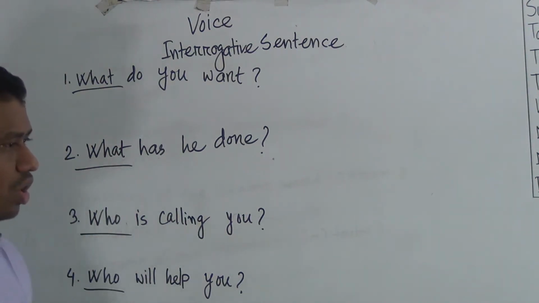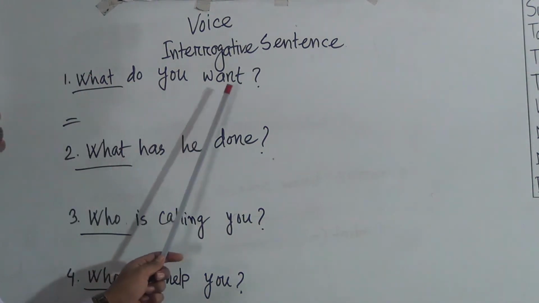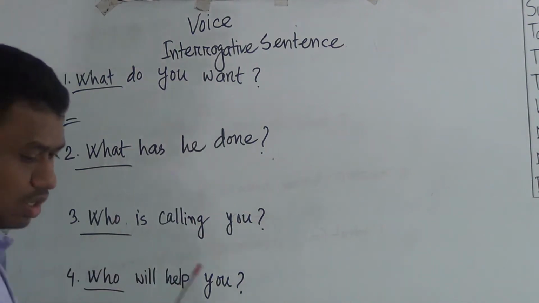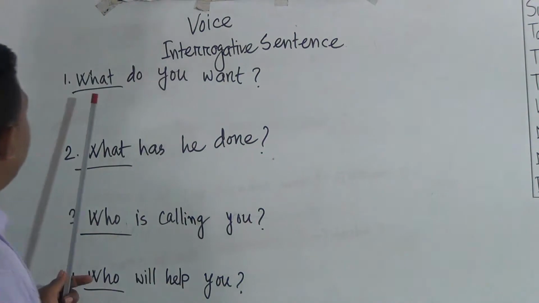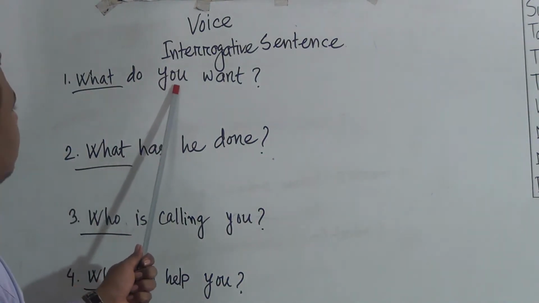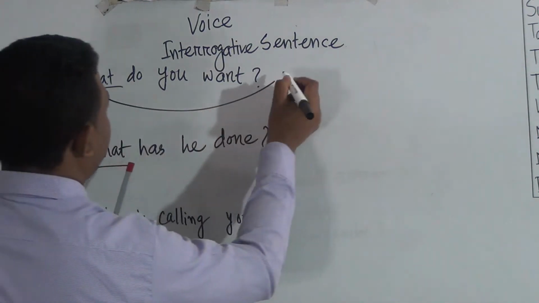Okay, so if you find any WH pronoun in interrogative sentence, you have to write that WH pronoun at the beginning. After writing that, you have to write the auxiliary verb. So what would be its passive form? What do you want? Dear students, what do you want? In this sentence, you is basically the subject. So first of all, we have to write this what.